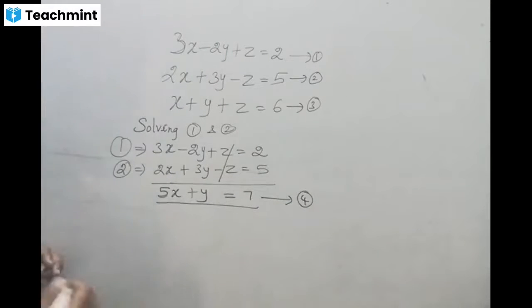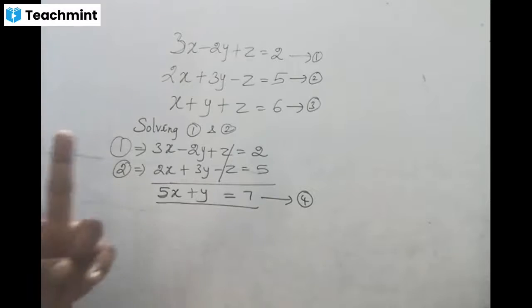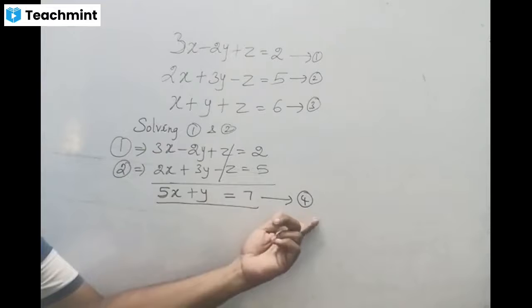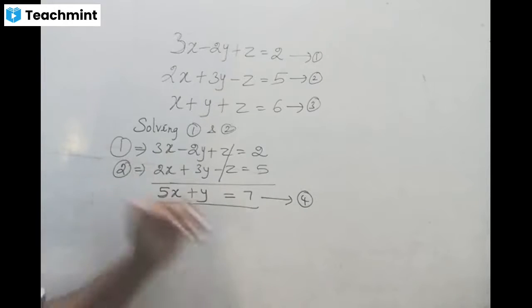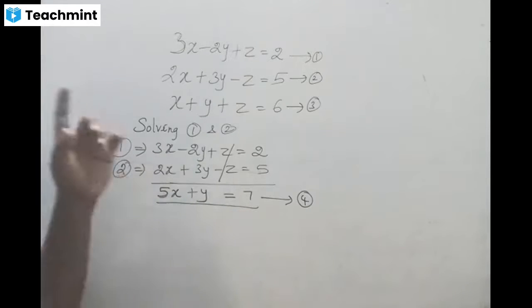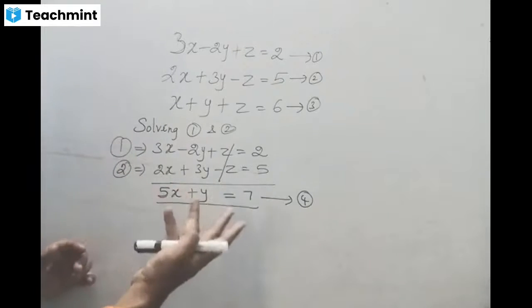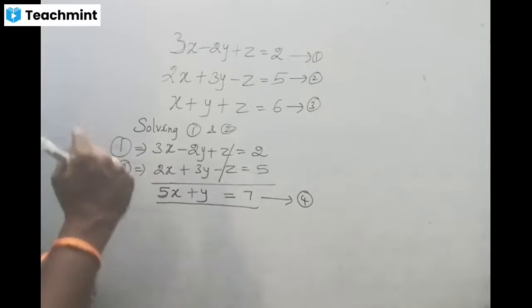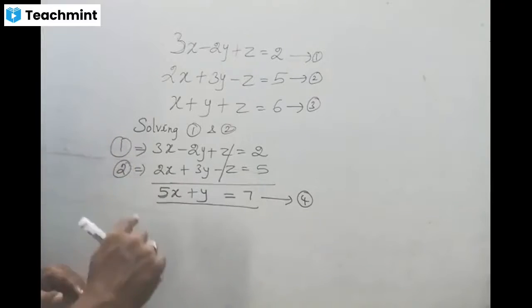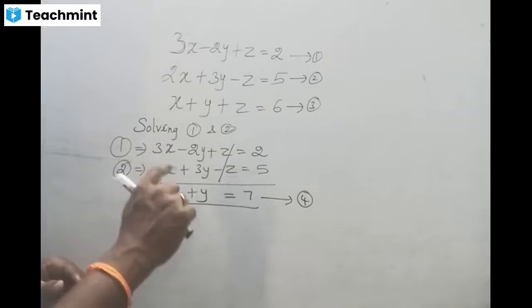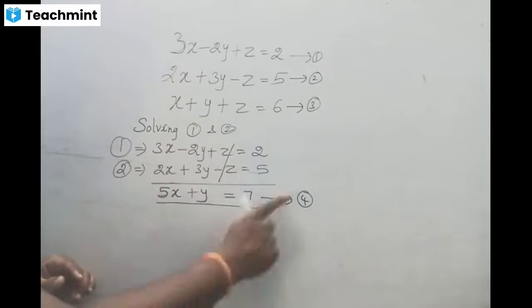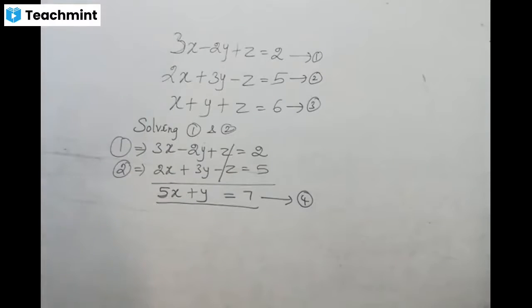Already I told you equation 4 contains only two variables. Here we eliminated z, so equation 4 is the remaining equation which contains only the variables x and y. Already I told you by the tree chart or flow chart, whatever you consider, just now we drew one diagram. By solving 1 and 2, we eliminated z. Once we eliminate z, we get the new equation 4, which contains only the variables x and y. So whatever we discussed is the same as what we get.